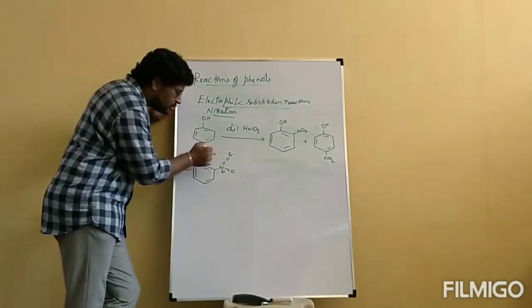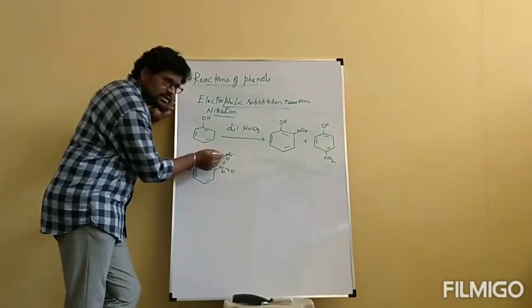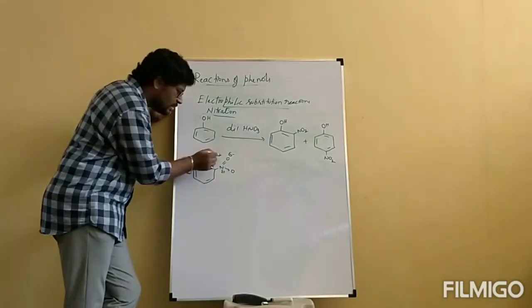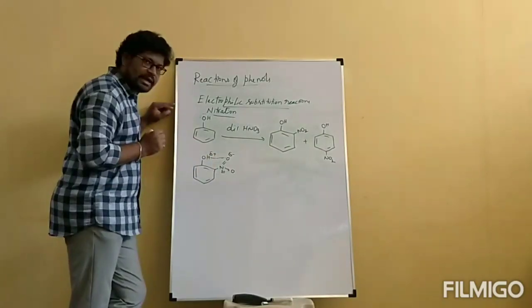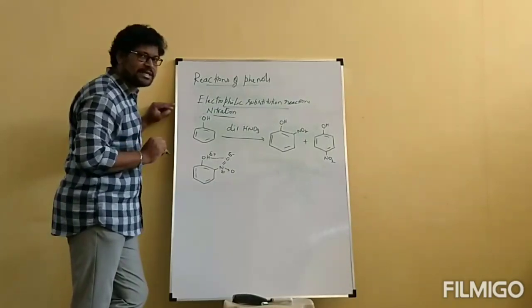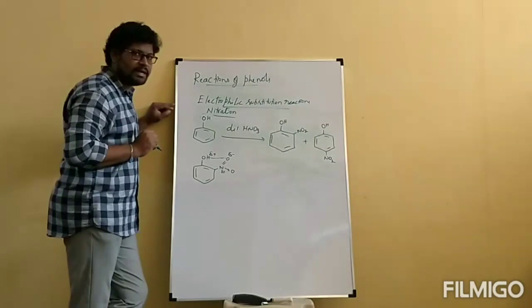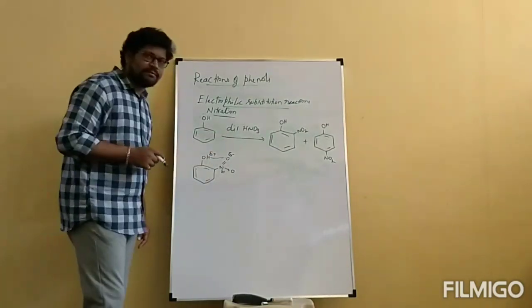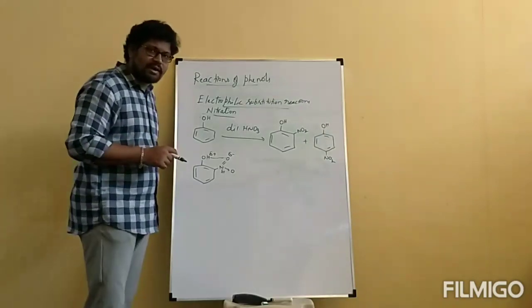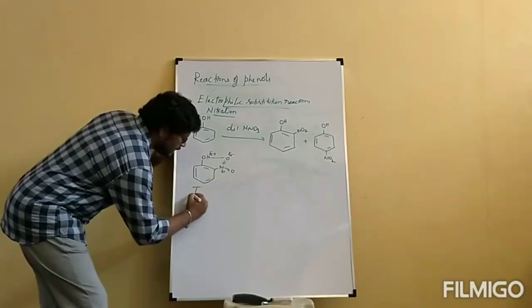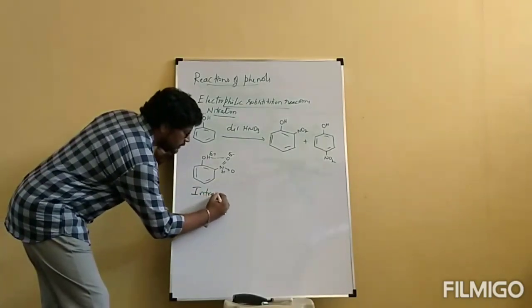So this partial negative charge and this partial positive charge are attracted by dipole-dipole attractions, but that is a very strong dipole attraction, which is specially called a hydrogen bond. Now this hydrogen bond is formed in the molecule itself. The type of hydrogen bond is called intramolecular hydrogen bond.